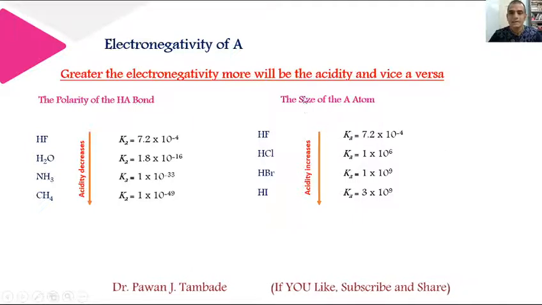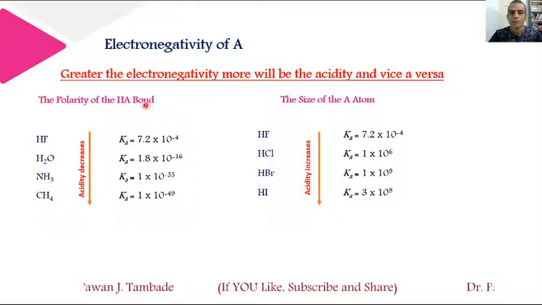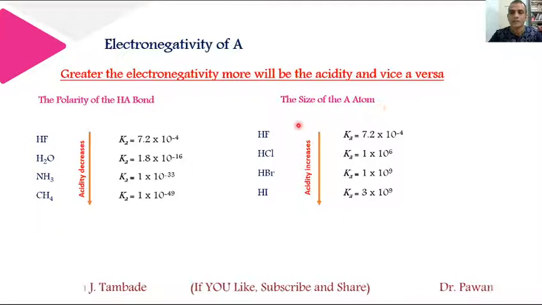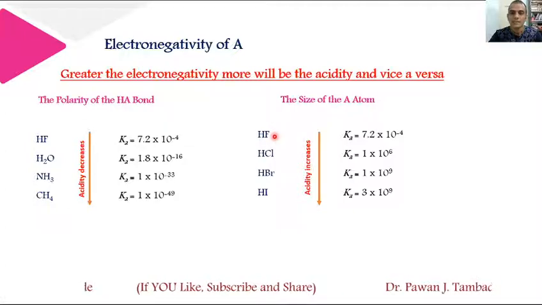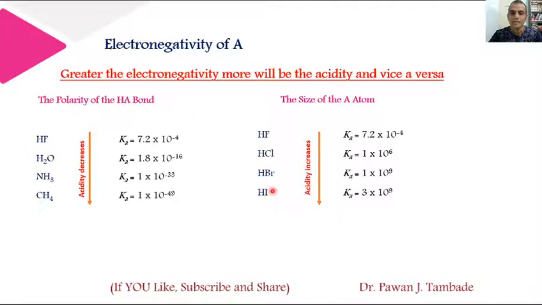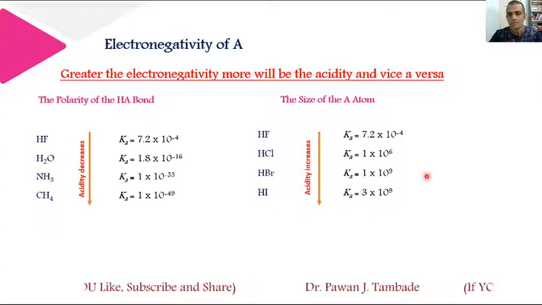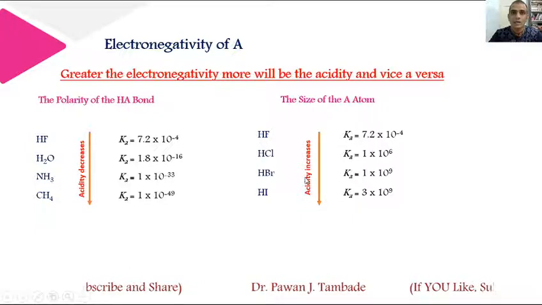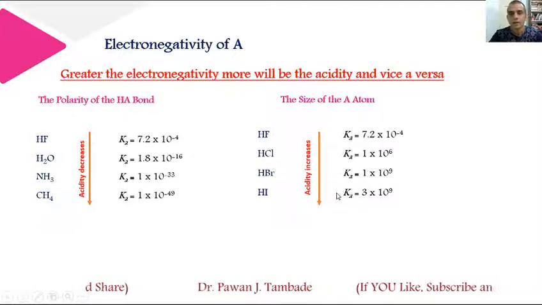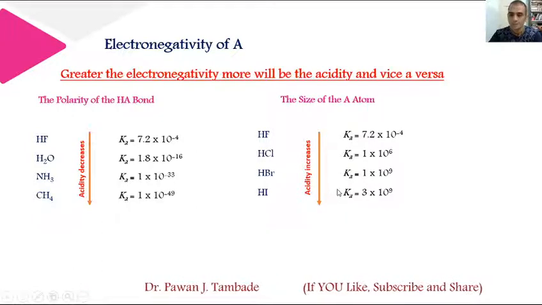In this case, apart from polarity of HA bond, size of atom also plays an important role. As we move down the group, size of this atom increases. Iodine is largest in size and fluorine is smallest in size, and that affects acidity of molecule. Because after breaking of this HA bond, A negative will form and A negative will be stabilized if its size is comparatively larger.